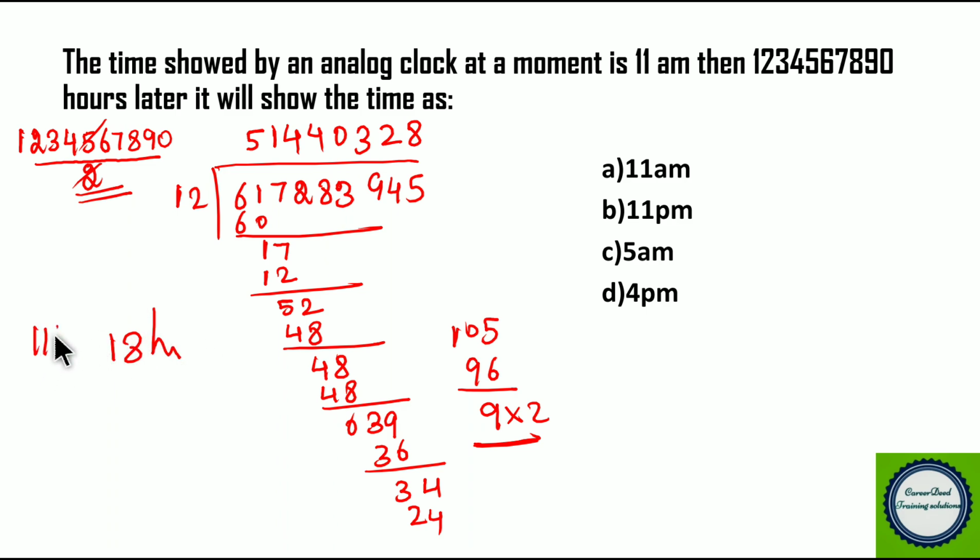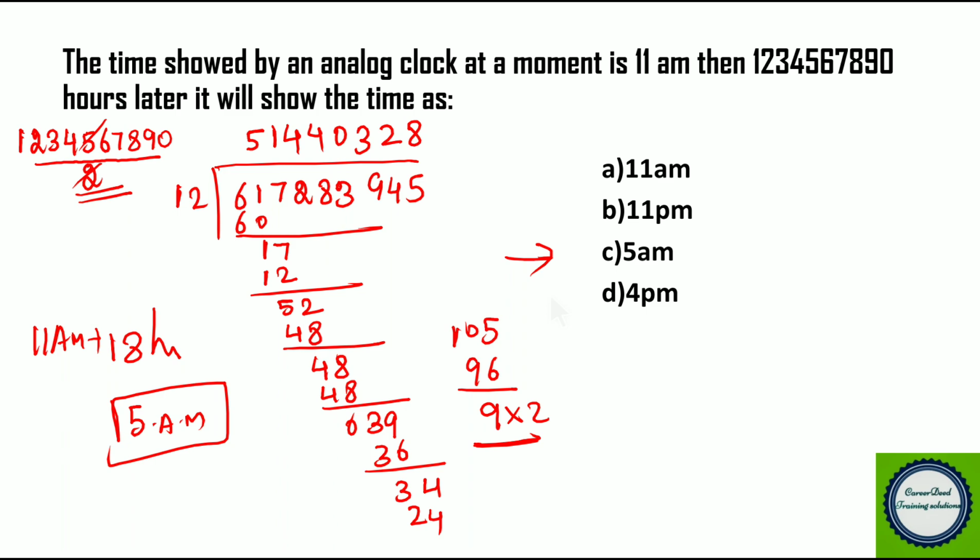So what is 18 hours after 11 am? We get 5 am. If you count manually, you will get 5 am. So 18 hours after 11 am is 5 am. So the answer for this question is 5 am. Right, the process is so simple. You just have to divide the given number by 24, look at the remainder, and add it to the respective time. You will get the answer.